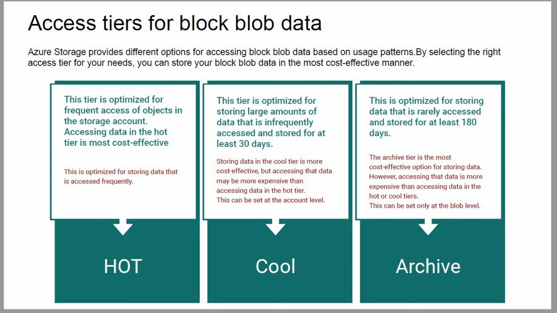And another is archive. This is optimized for storing data that is rarely accessed and is stored for at least 180 days. So this is basically, you can say, the archiving tier, and this is the most cost effective option for storing data. However, accessing that data is more expensive than accessing data in the hot or cool tier, and this can be set only at the blob level.